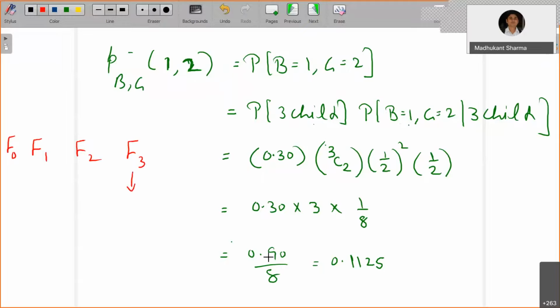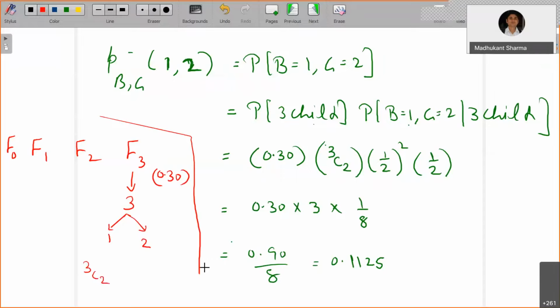In this family you have 3 children, with the chance of 0.30. Now out of 3, 1 is a boy and 2 are girls. So out of 3, 2 must be girls. So 3 choose 2, there are this many cases, 3 cases. So 3 choose 2 times 1 by 2 whole square, because of 2 girls, 1 by 2 into 1 by 2, and 1 boy is going to be 1 by 2.